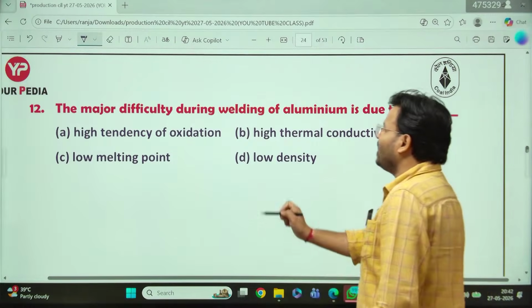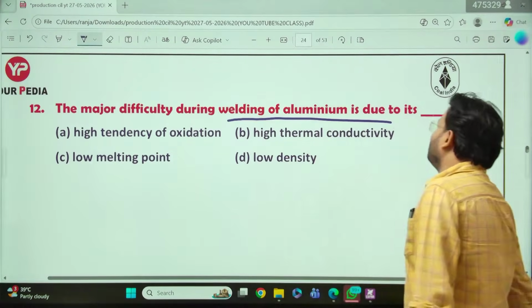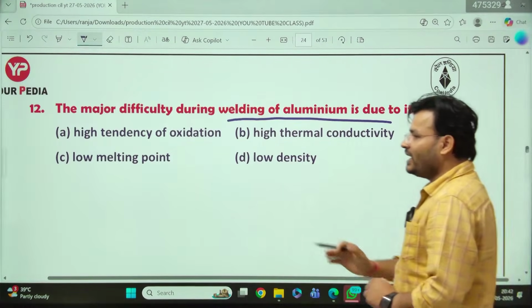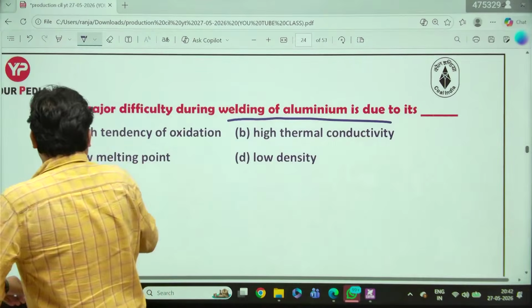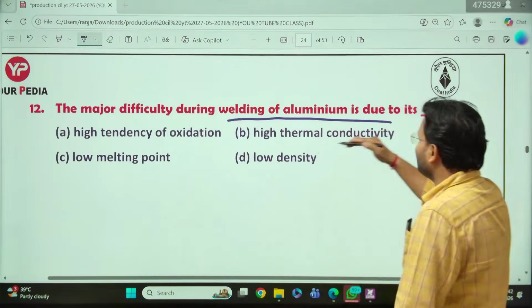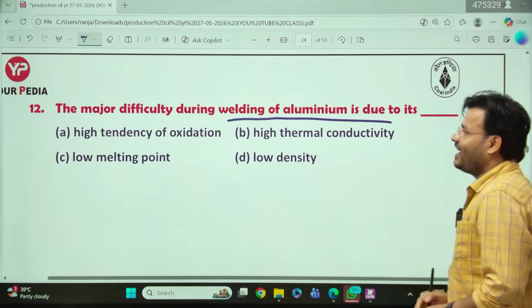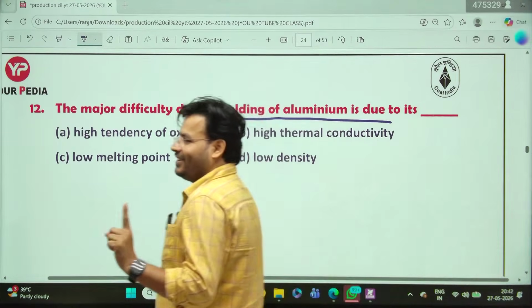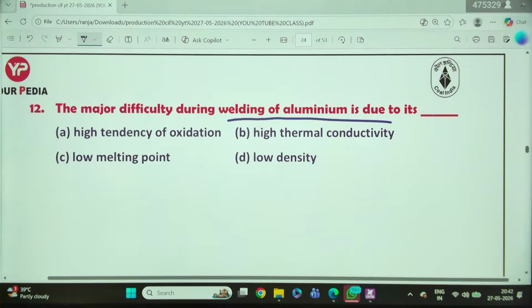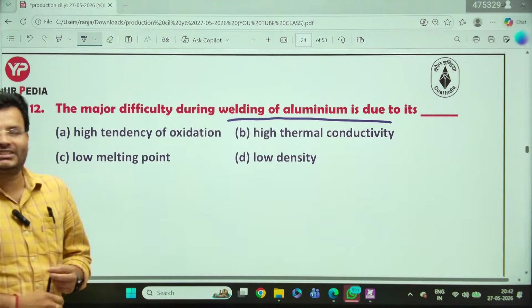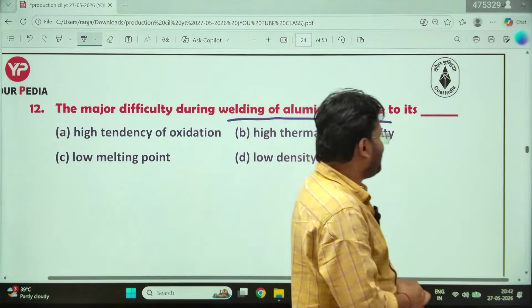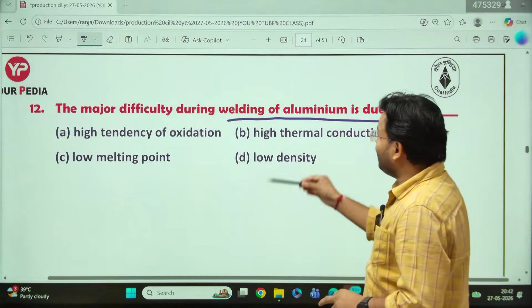That is the next question. The major difficulty during welding of aluminum is due to its: high tendency of oxidation, high thermal conductivity, low melting point, low density. Answer question number 12. Answer fast. What will be the answer? Question number 12. Sir, difficulty of aluminum.